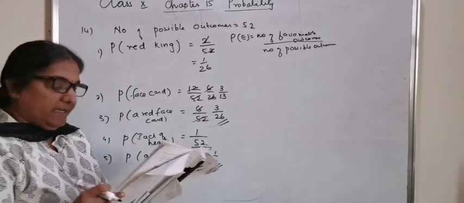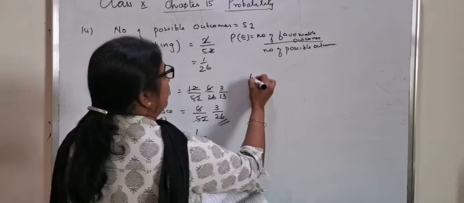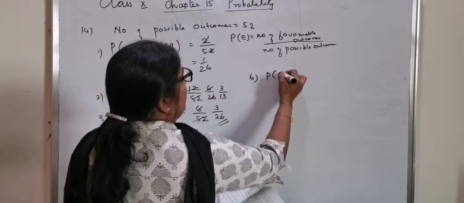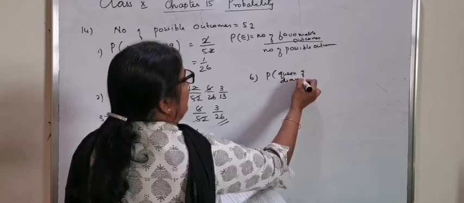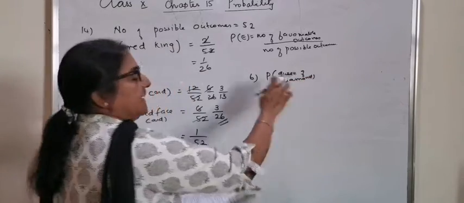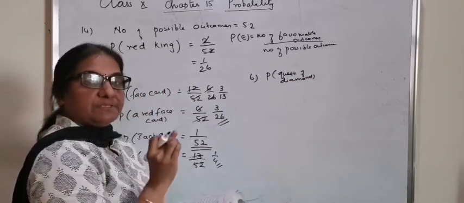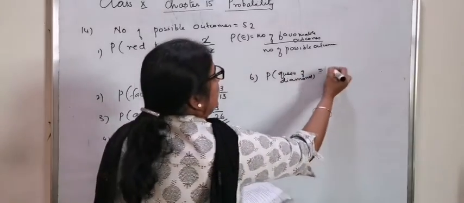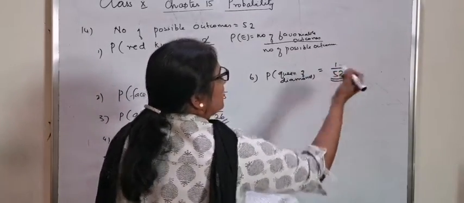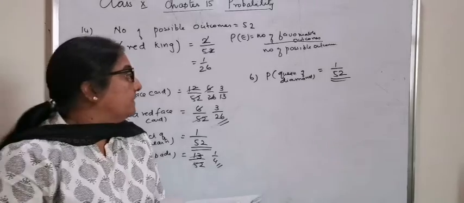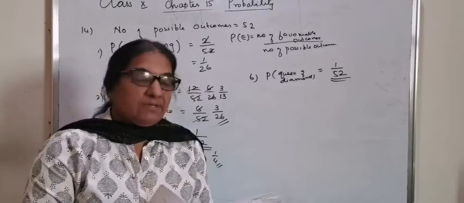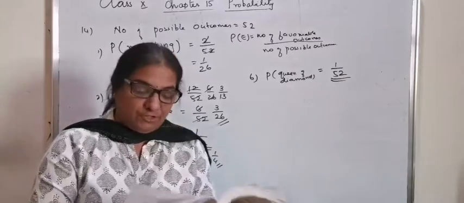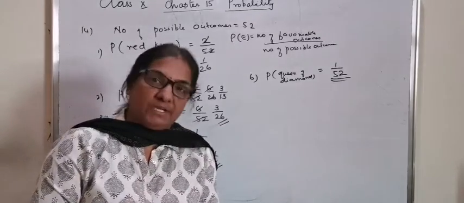Next is Queen of diamond. Probability that it is Queen of diamond. Diamond represents one of the symbols, and Queen of diamond, there is only one card with that particular Queen of diamond. So it is 1 by 52. That completes question number 14.